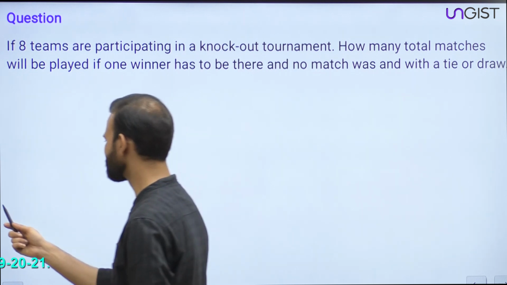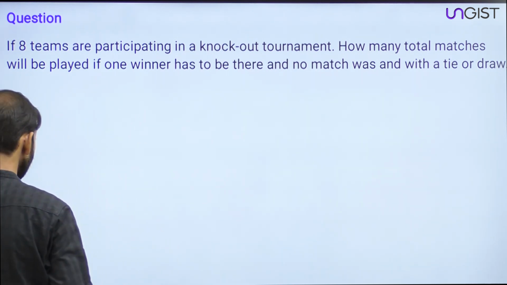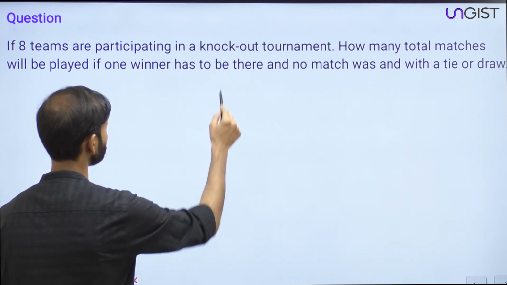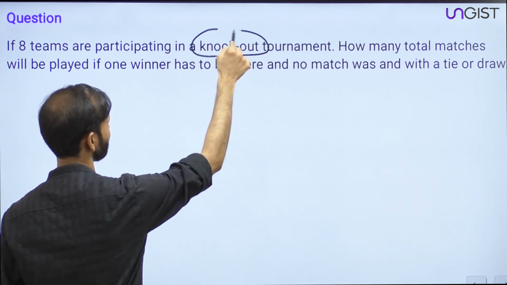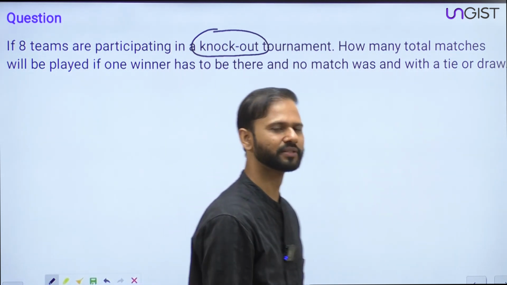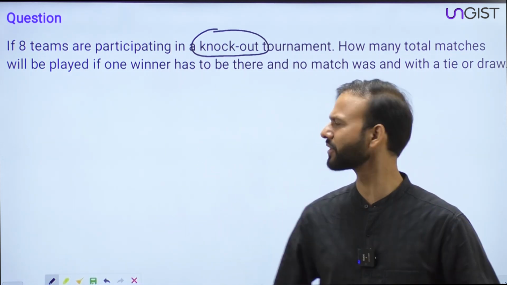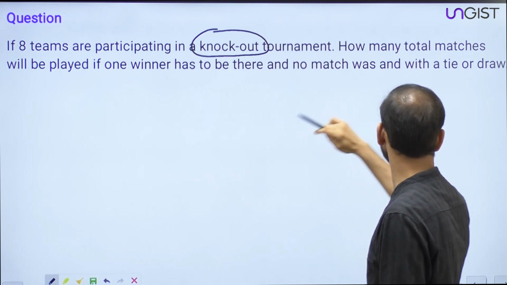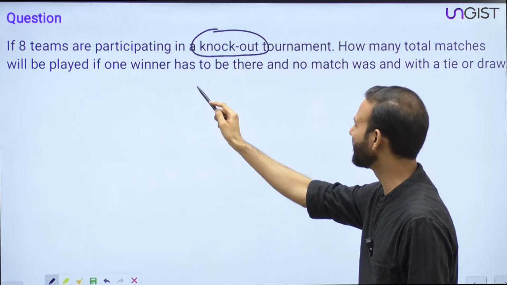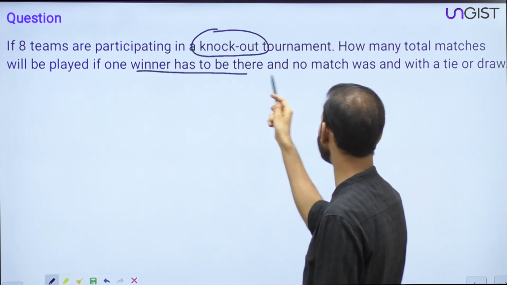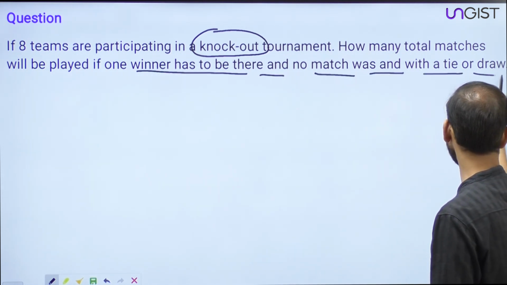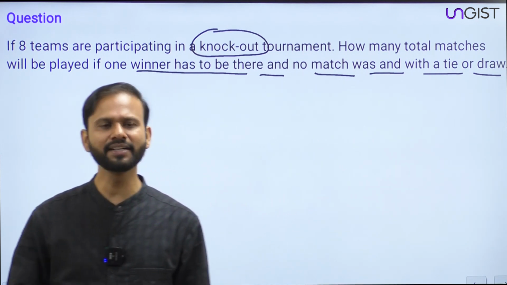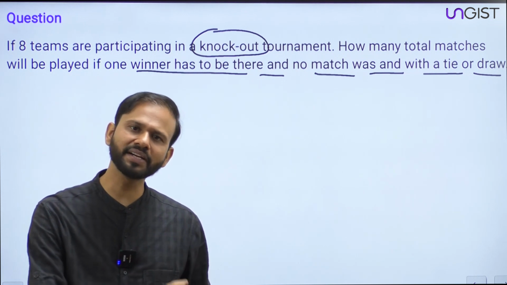Guys, next question is based on some sports. Like, can you tell me, have you ever heard this term knockout? Everyone, knockout. Question is saying: if 8 teams are participating in a knockout tournament, how many total matches will be played if one winner has to be there and no match ends with a tie or a draw? Okay. Acha, tie and draw. Everyone, do you guys know what is tie and what is draw?